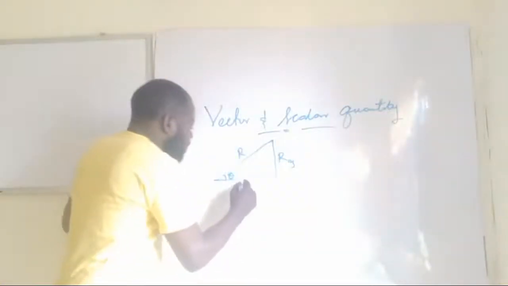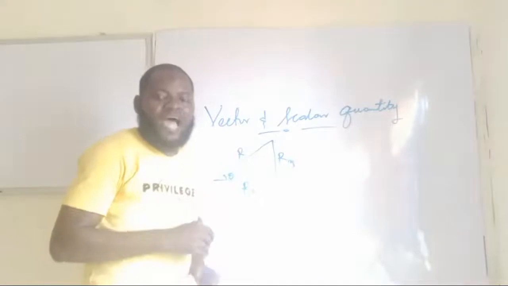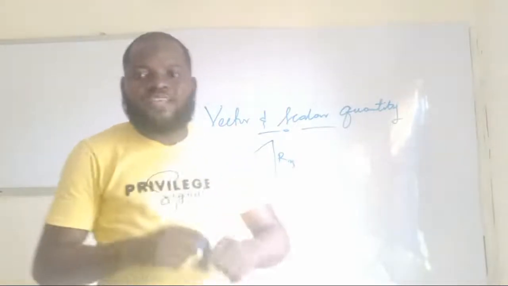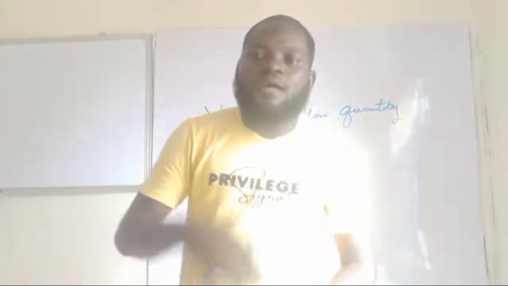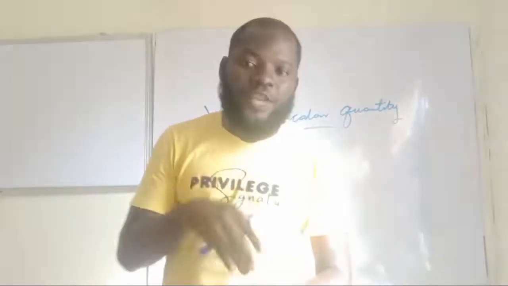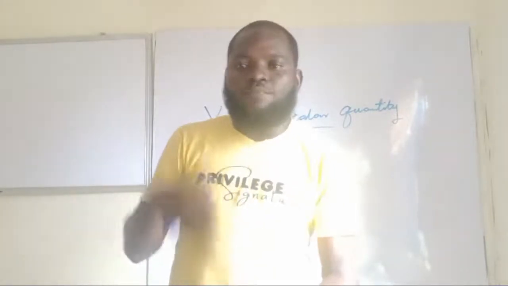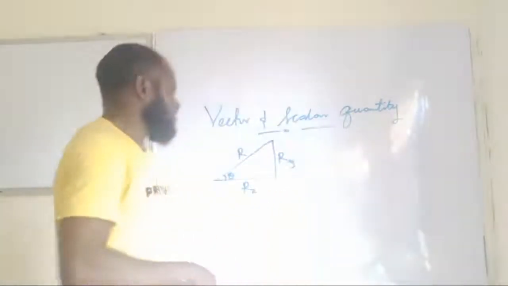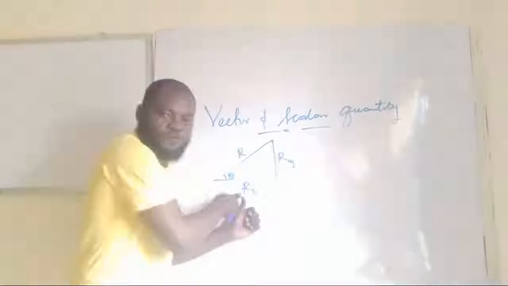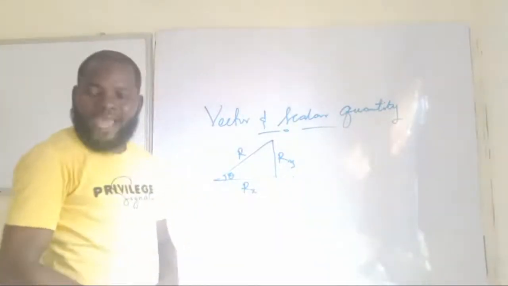And the support along the horizontal axis, let's write it as R sub x. Now, if they ask me to resolve vector R, that means I have to break R into components. Am I making sense now? And for me to be able to do that, what I just need to do is find the value of R sub x and find the value of R sub y.